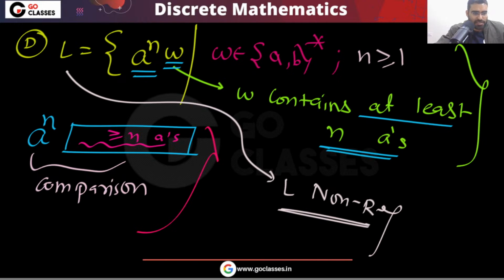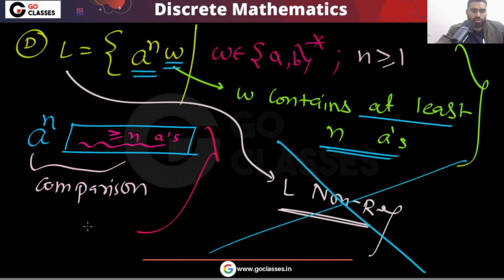There are proper methods: if some language is non-regular, you can use the pumping lemma or the Myhill-Nerod theorem, which we have already seen in our theory of computation course. Using those methods you can prove it. Anyway, this argument is completely wrong.